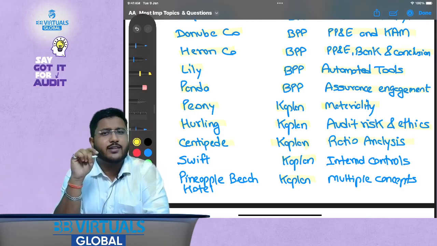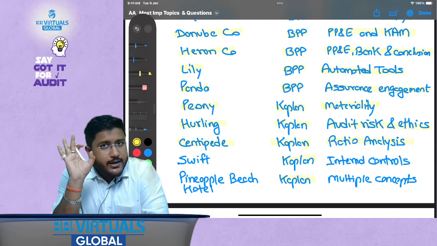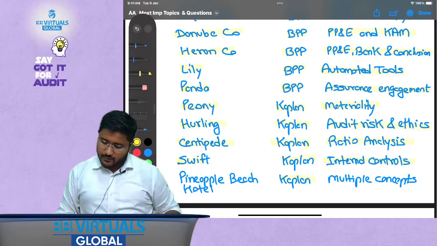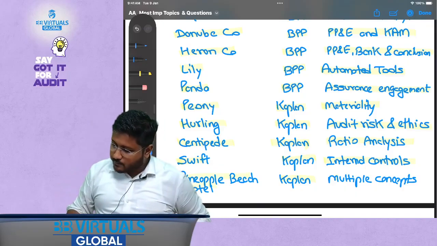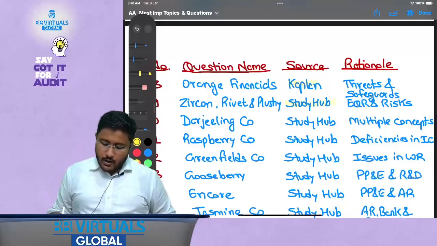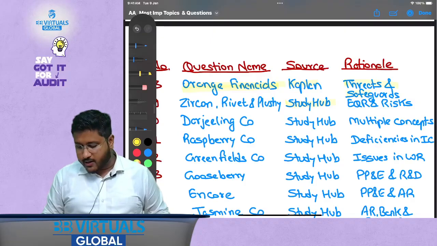Centipede talks about ratio analysis. We have already covered one question on ratio analysis, right? But this question is fully dedicated to ratio analysis. Then Swift talks about internal controls. Again, internal controls are very important. Pineapple Beach Hotel, multiple concepts are tested over here. That is why this becomes one of the most important questions. Then Orange Financials. This is the last question from Kaplan, and this talks about threats and safeguards.